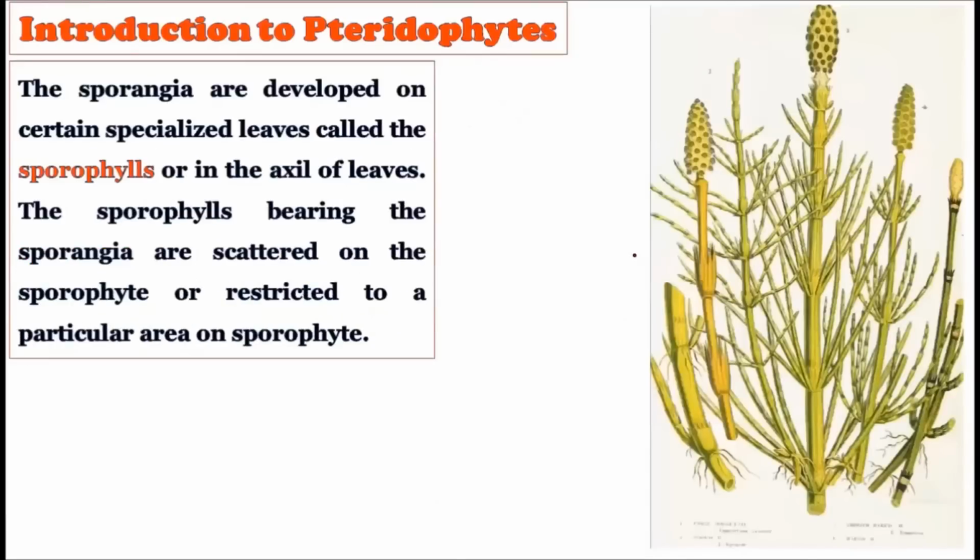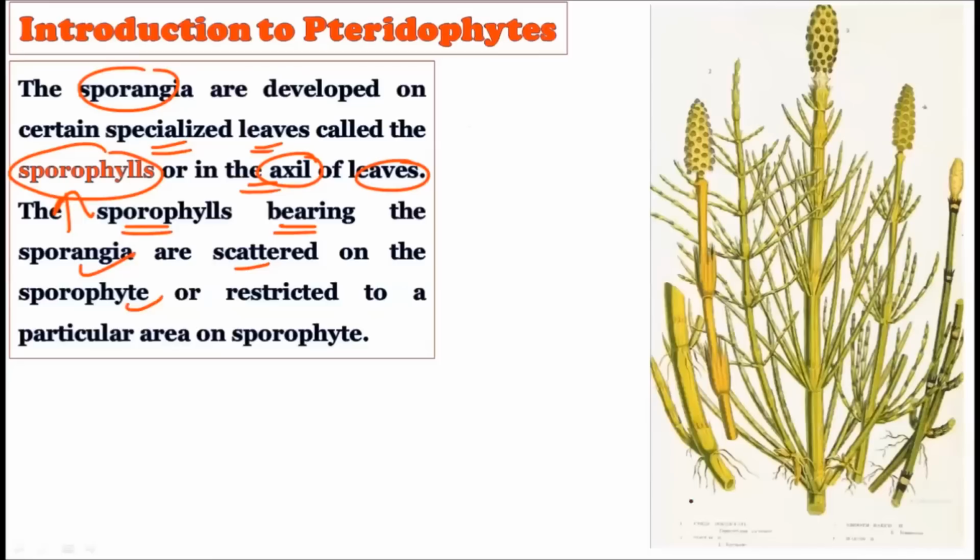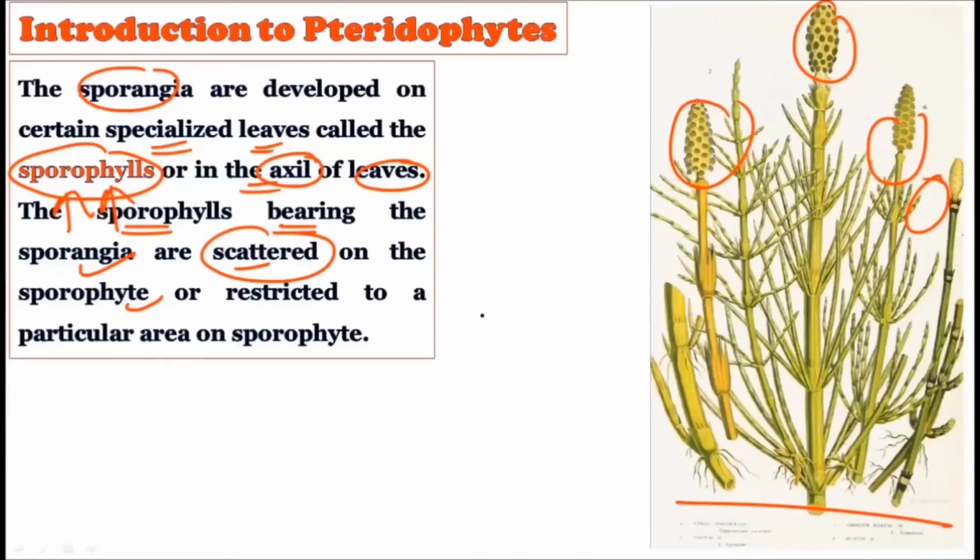All right, you should be able to remember all these things with particular examples. Okay, now consider this: the sporangia are developed on certain specialized leaves which are called sporophylls, or in the axils of the leaves. Where the sporangia develop on the leaves, these leaves are called sporophylls, and these sporophylls bearing the sporangia are scattered on the sporophyte. Observe this particular picture. This is the sporophytic plant, and all these sporangia are scattered on it. So the specialized leaves called sporophylls possess the sporangia, and all the sporangia are scattered on the sporophytic plant, or they may be restricted to a particular area of the sporophyte.